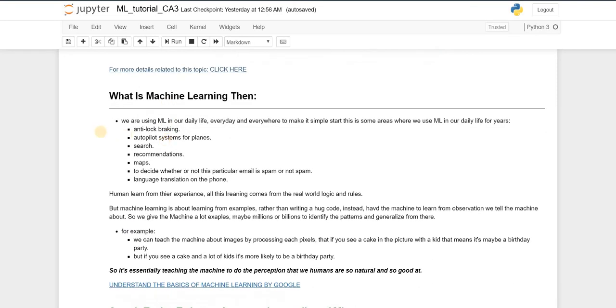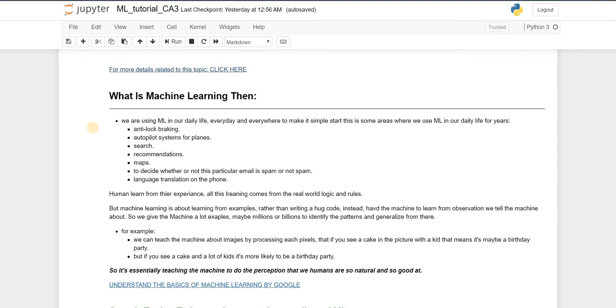So what is machine learning then? Now we have a good understanding of the labels and the types of machine learning, so let's describe machine learning easily. Machine learning is used everywhere in our daily life, as part of our everyday routines, but we don't recognize it. So let's say the anti-lock braking in the car. That's machine learning.